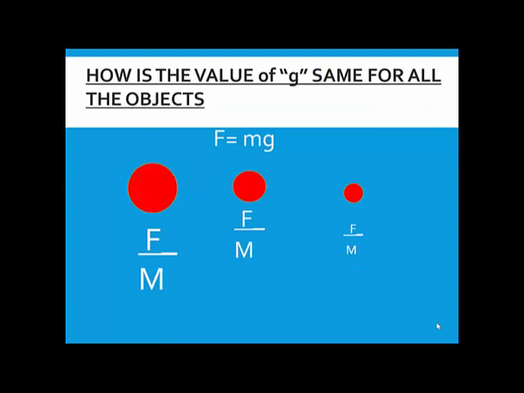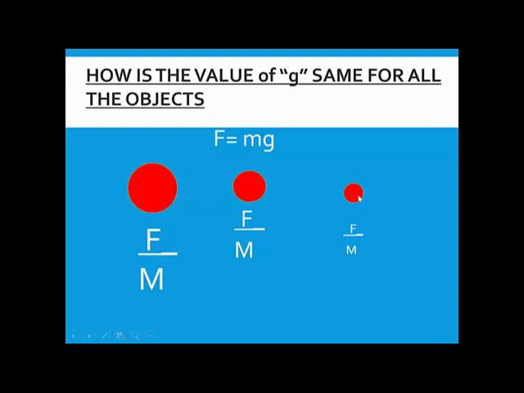See, if you take an elephant and an egg together and allow them to fall at the same time, which one of them will come down first? Out of these three examples, what did you learn? You learned that the value of G is going to be the same, which is 9.8. G remains the same for all. They will be accelerated towards the ground with the same acceleration, which is 9.8 meters per second square.